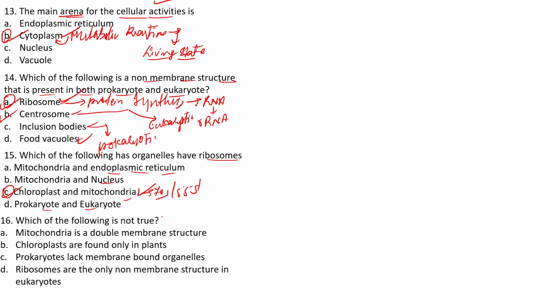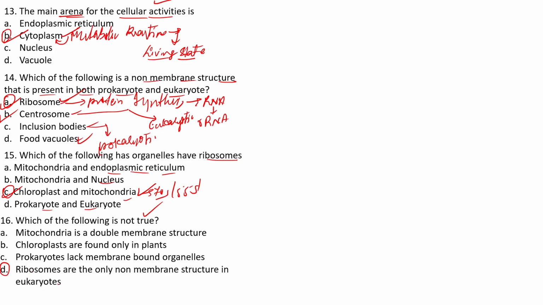Which of the following is not true? Mitochondria is a double membrane structure. Chloroplasts are found only in plants. Prokaryotes lack membrane-bound organelles. Ribosomes are the only non-membrane structures in the eukaryotes. They have mainly asked about the statement which is not true. The answer we are having is D. Ribosomes are the only non-membrane structures in the eukaryotes.